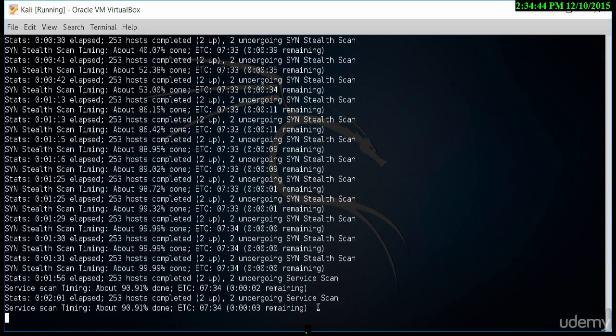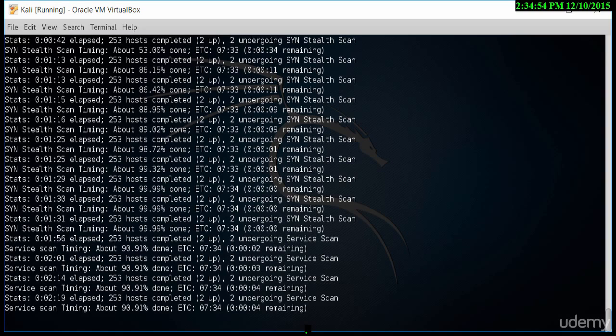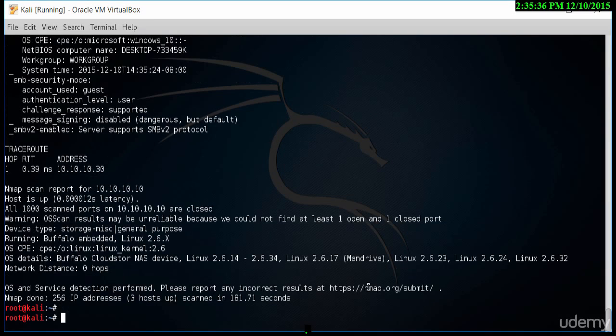There we go, 90.91%. It's looking for the services available on this particular port and finding out what we can about the particular machine. Shortly it'll finish, and then we'll go into the operating system detection scan. Now let's just wait. You will find that you'll be waiting for short periods of time, sometimes quite long periods.